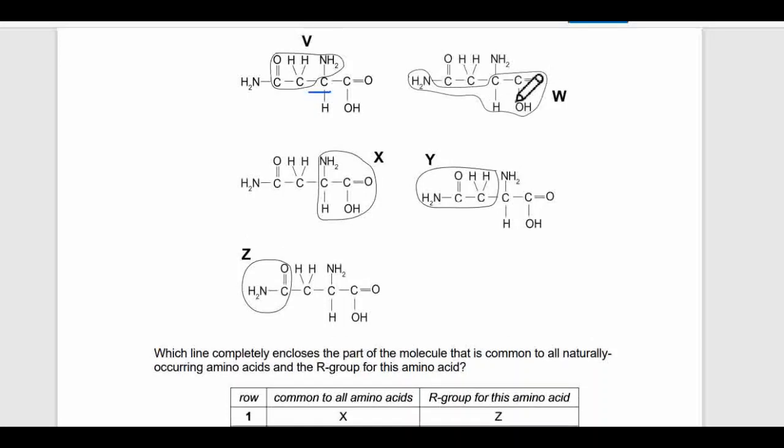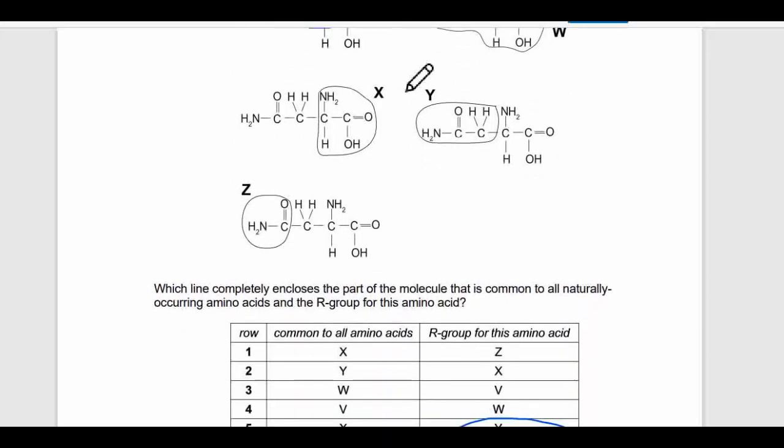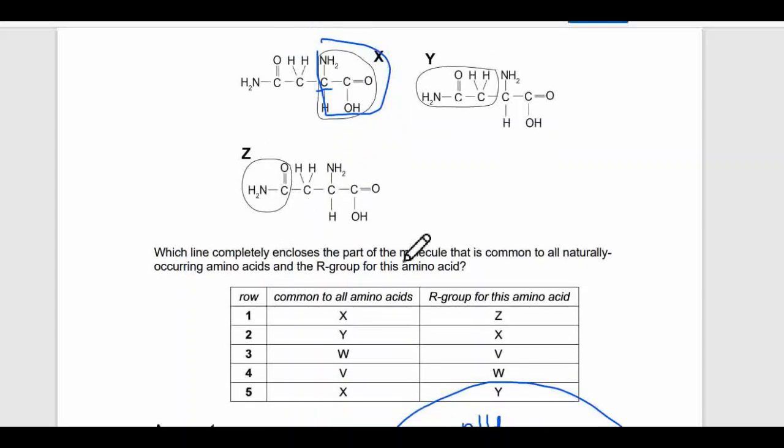This option is wrong. In this one is the R group, and again this option is clearly wrong. In these options, if you see, this carbon is the middle carbon, right? On one side there is NH2, hydrogen, COOH, see, and this complete is R group. Here this line or this circle just separates the whole common group from our R group, right? So this is the first part of our answer.